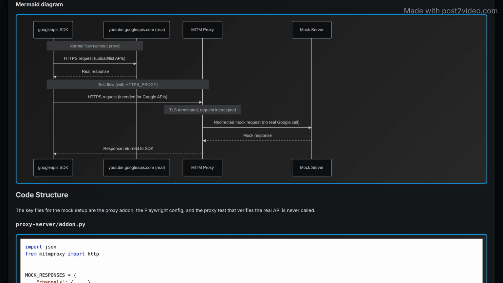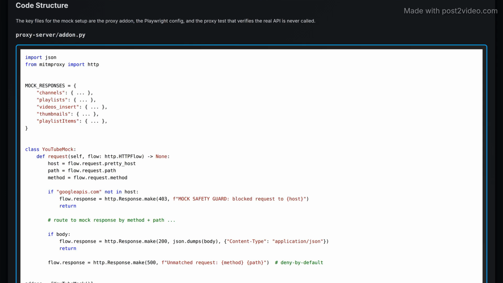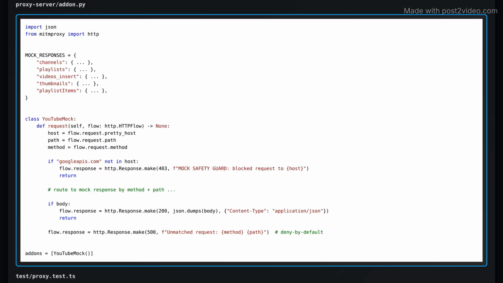A diagram illustrates the architecture of the mock server and how it interacts with mitmproxy and real Google API endpoints. The code structure emphasizes key files necessary for the mock system, particularly the proxy add-on, Playwright configuration, and tests that ensure no real API calls are made. The proxy server add-on.py file implements logic to handle incoming requests, route them to mock responses, and enforce strict controls to block any unauthorized requests.